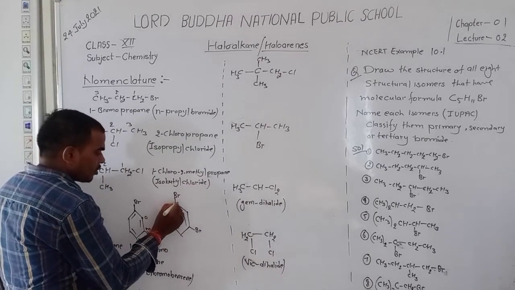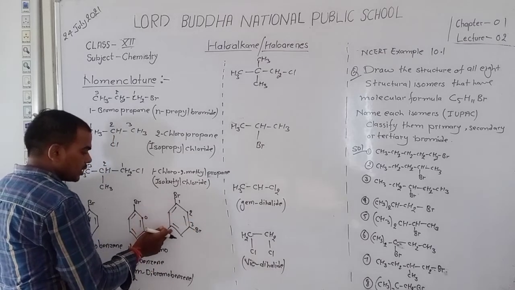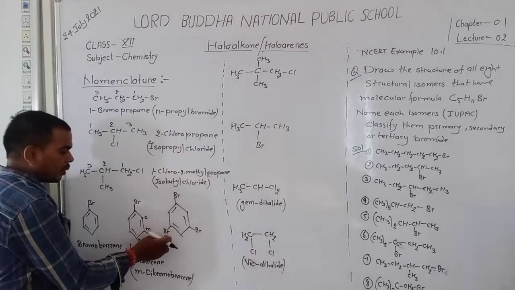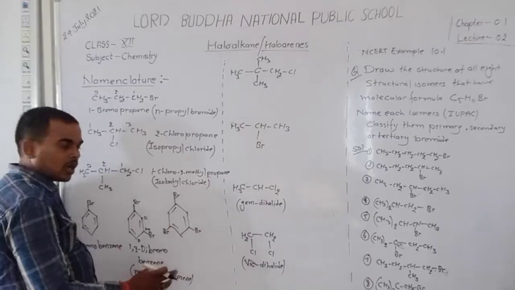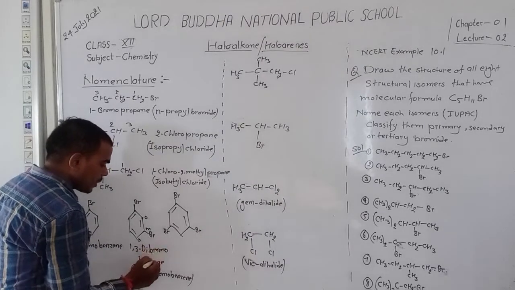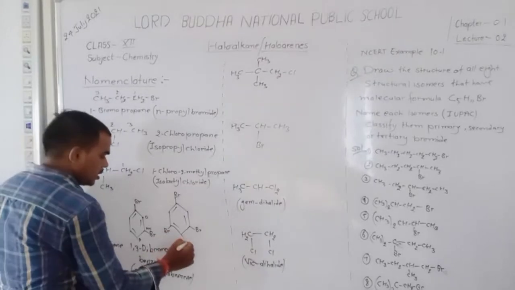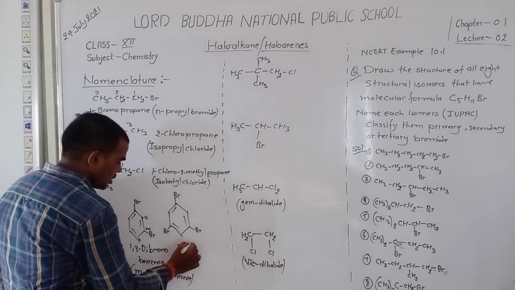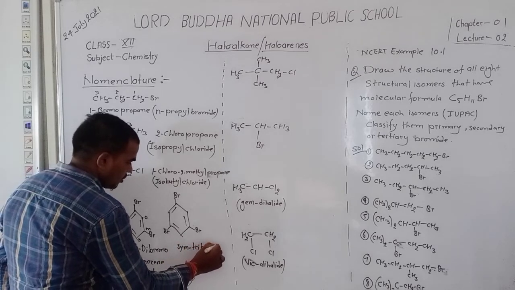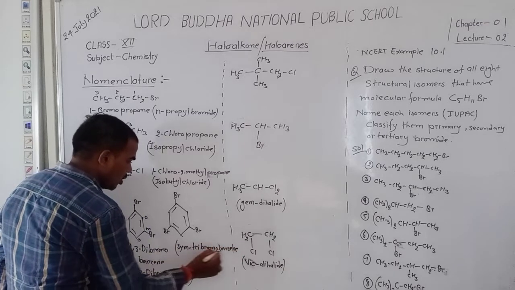Okay student, in this compound when we start counting from here 1, 2, 3, and when we start counting from here 1, 2, 3, the bromides get the same numbers. So both bromides are present at symmetrical positions. So write for the common name symmetrical tribromobenzene.